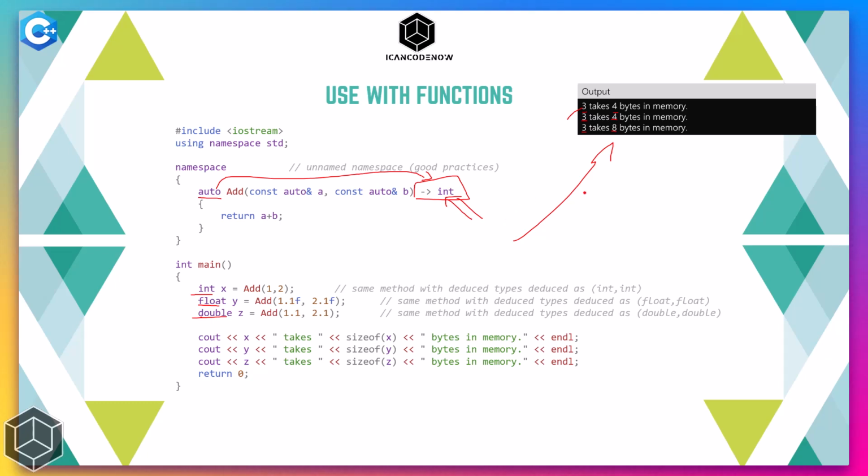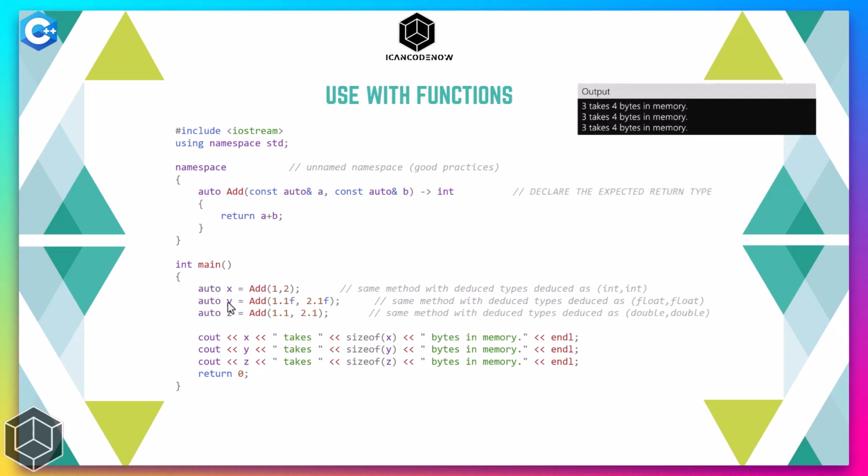We can test one more thing: if we replace these data types with the auto keyword, now this method is called with int arguments, and the compiler tries to return an integer because we have specified that it should try to return an integer in this method. This returns an integer, and the integer is assigned to this x, which is an auto.